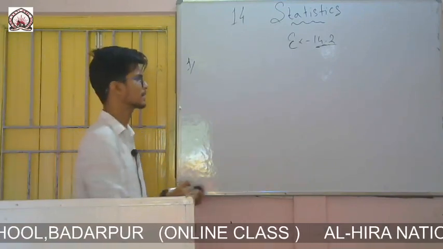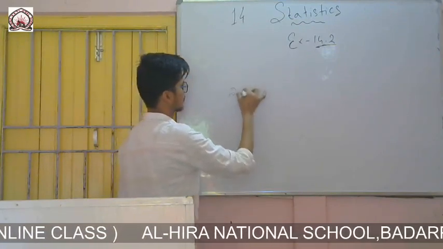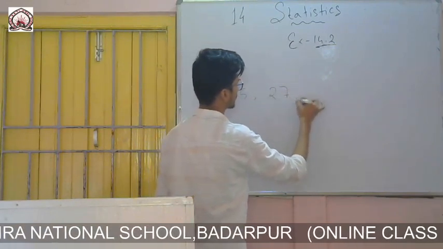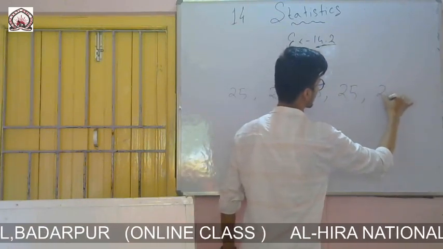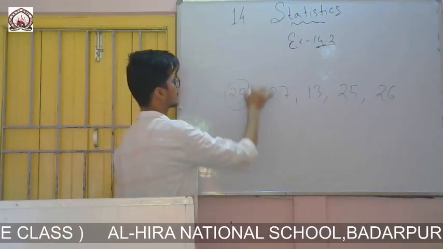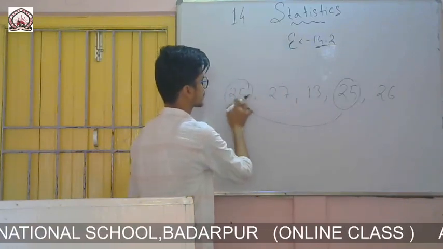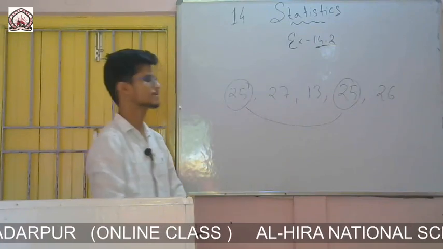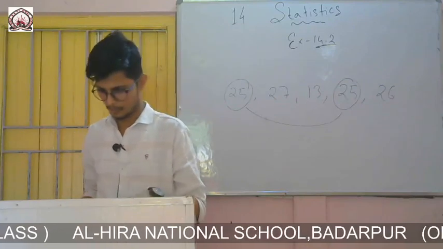For example, I am writing some marks of maths. One got 25 out of 30, then another got 27, another got 13, another got 25, another got 26, like this. If I ask you to find the frequency of the number 25, how many times is it occurring? It is occurring 2 times. Out of these 5 marks of mathematics, 25 occurs 2 times. That is, the frequency of 25 is 2. So this is what frequency is.